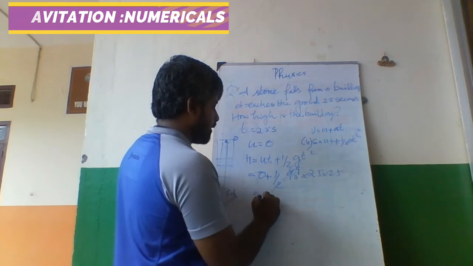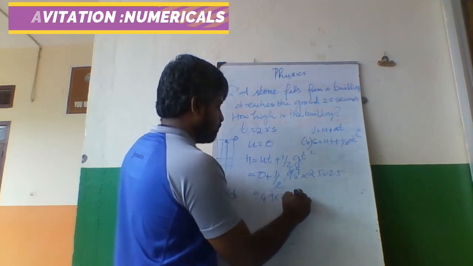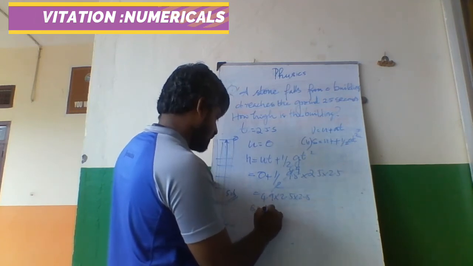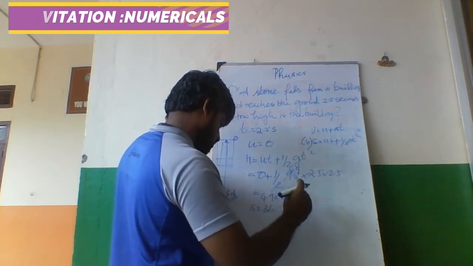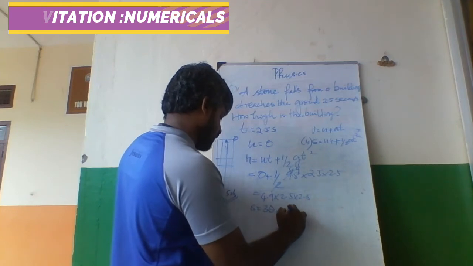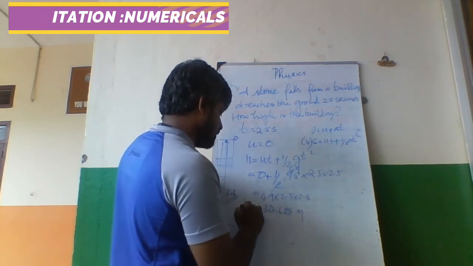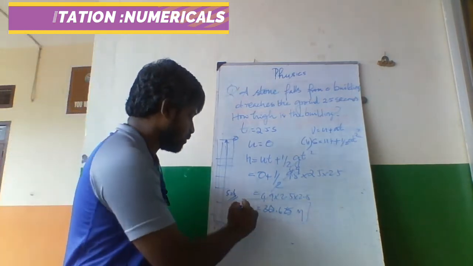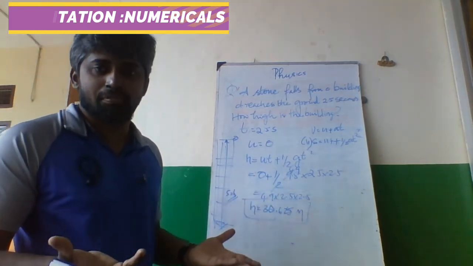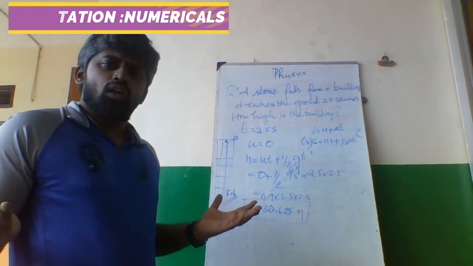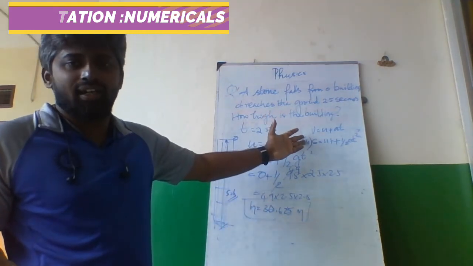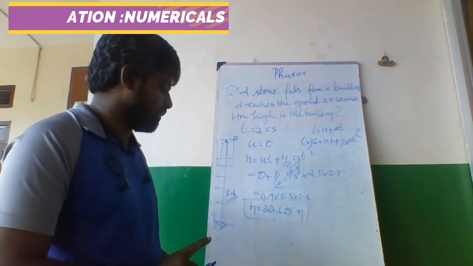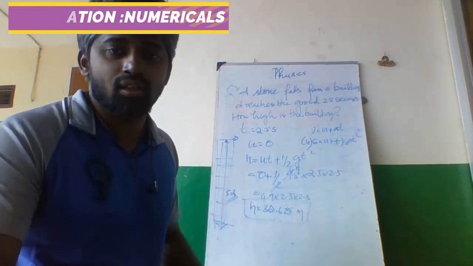4.9 into 2.5 into 2.5. The value is 30.625, I think. Simple. S or h, both are one and the same. H is height, s is displacement. The formula looks very tough, but when you apply, it is very simple. So don't worry about the problems. We shall do the third one now.